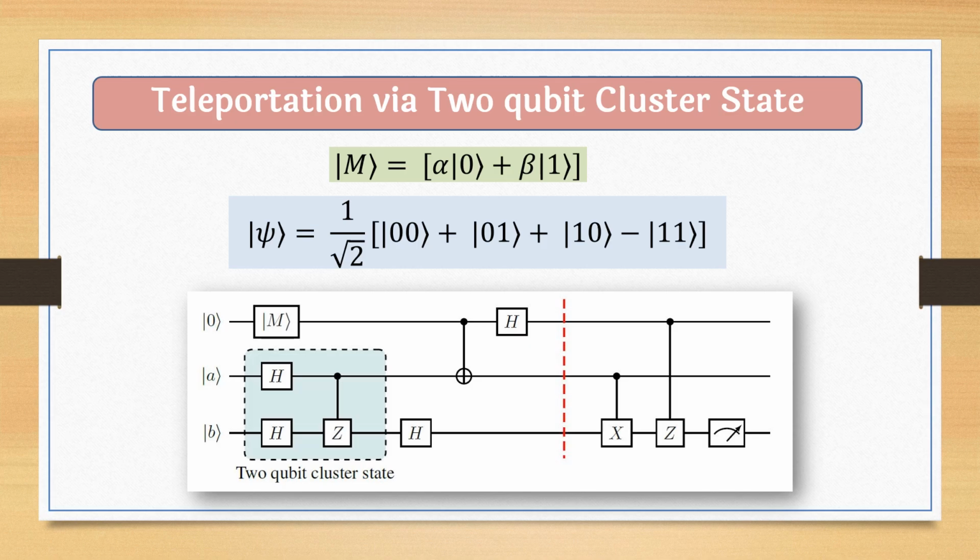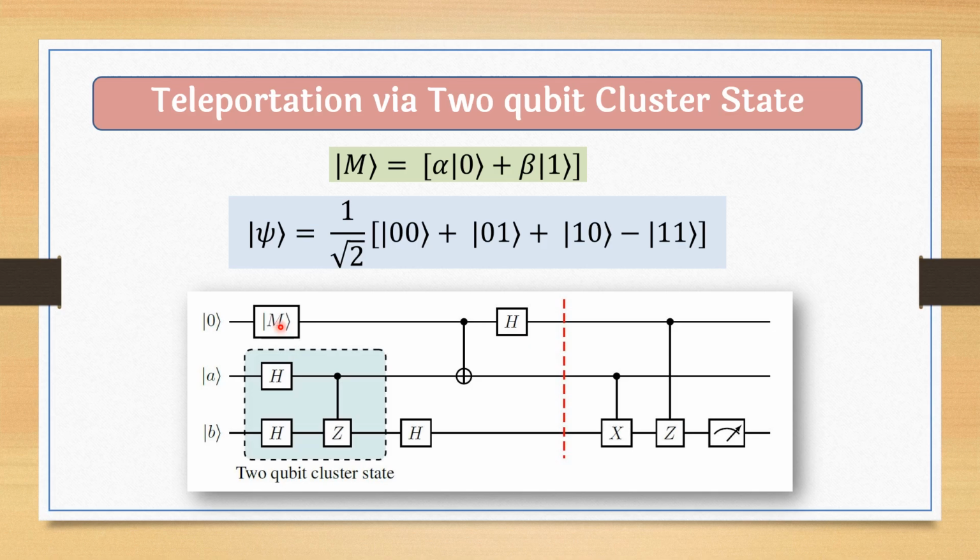The next one is teleportation via 2 qubit cluster state. So here the quantum message is same, and the 2 qubit cluster state is the 2 qubit entangled channel. The quantum circuit to generate this 2 qubit cluster state is here: 2 Hadamard gates followed by a control Z gate.